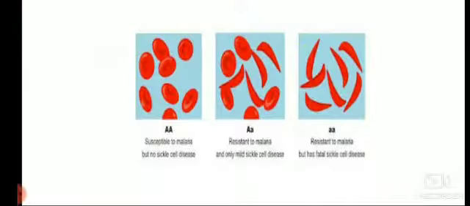All this is a genotypic disease. This is an autosomal genotypic disease. Chromosomes are of two types, sex chromosomes and autosomes, and this is due to the autosomal recessive condition.